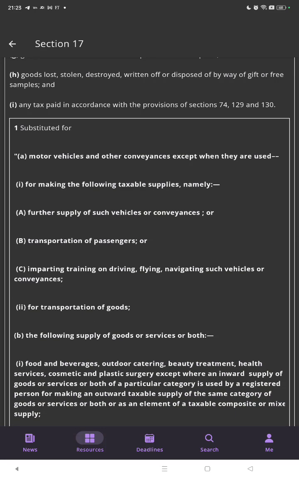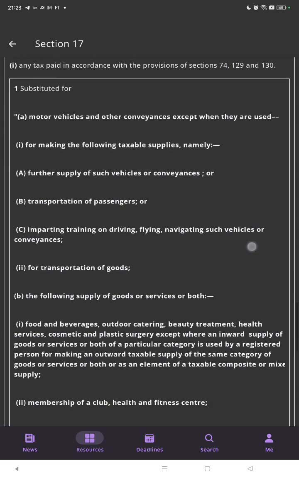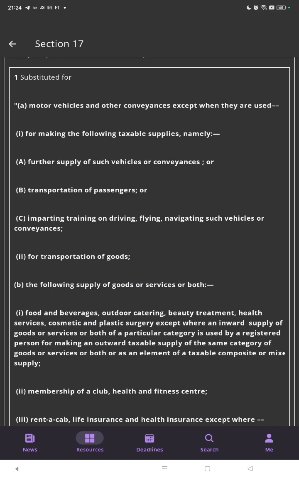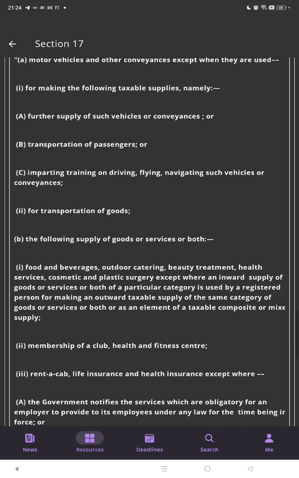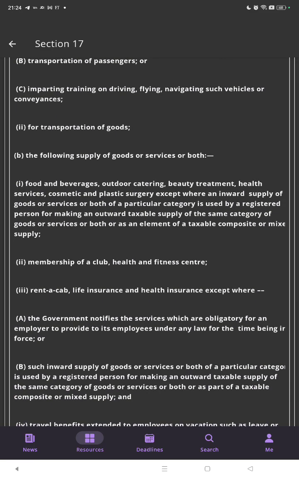The supply of motor vehicles and other conveyances except when they are used for making the following taxable supplies, namely the further supply of such vehicles or conveyances or the transportation of passengers or imparting training on driving, flying, navigating such vessels or conveyances for the transportation of goods.